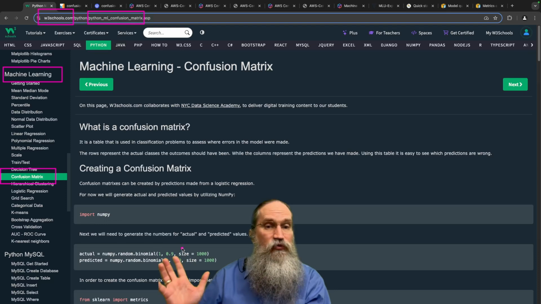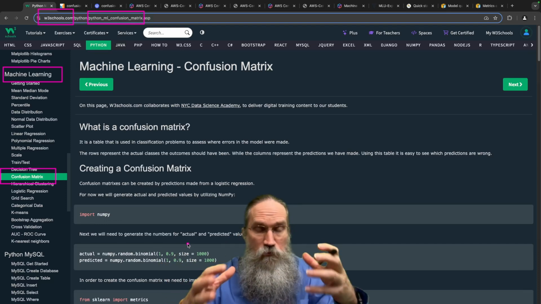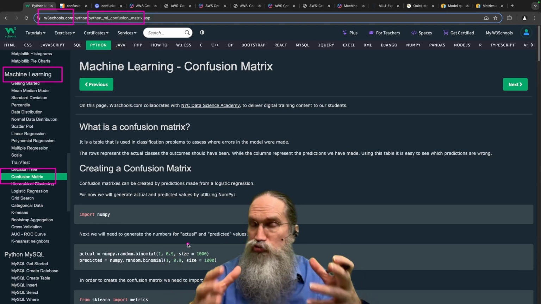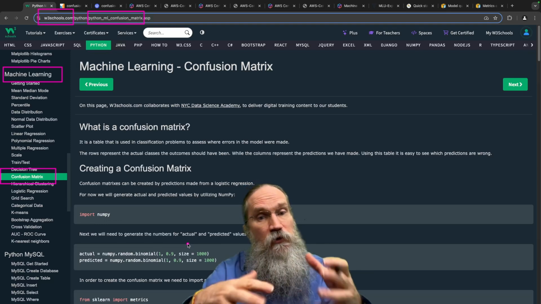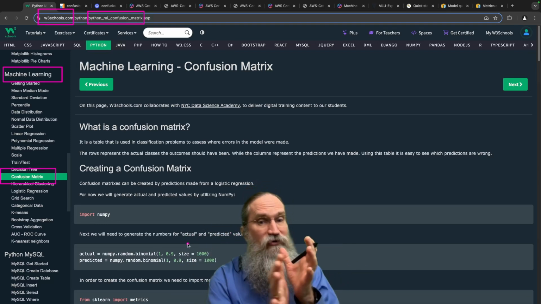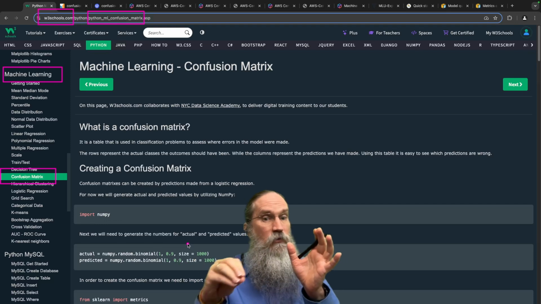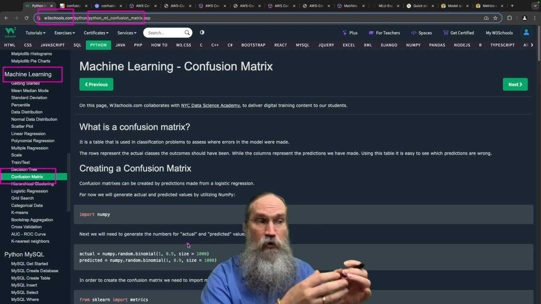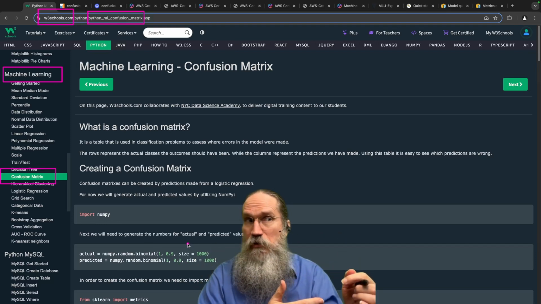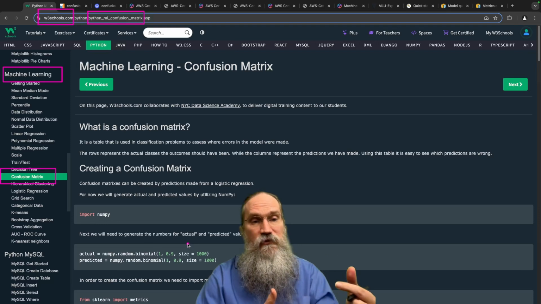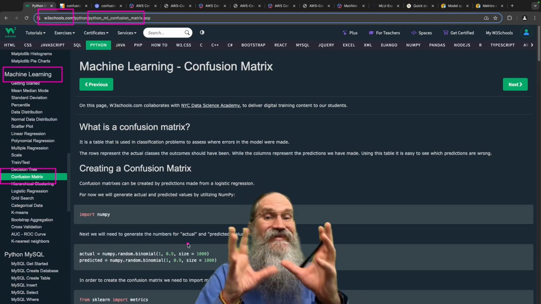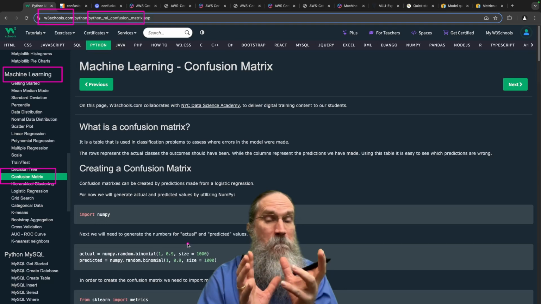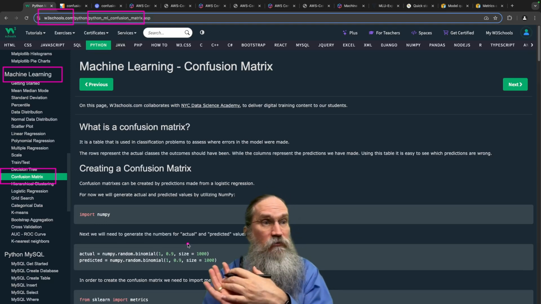Because they want actual values that you have as your real data that you know as ground truth. And then if you're running a machine learning model, you would get predictions relative to the same inputs that you already know the answers for. So we have the actual values, and then we have the predicted values. We want to compare them and assess and measure how good our predictions were.